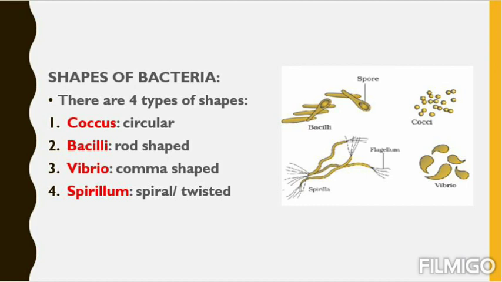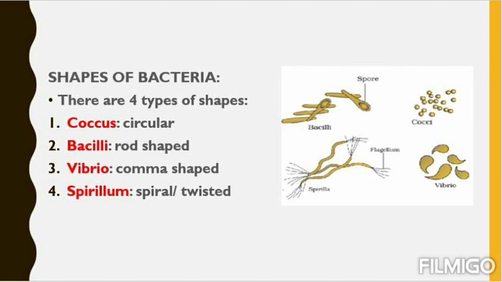Now we will see what are the basic shapes of bacteria. In your book it has 4 shapes. Many shapes are there, but you have to read only 4 shapes. First one is coccus. Coccus means circular shaped bacteria. In the diagram you can see. Then bacilli, these are rod shaped bacteria. In that rod shaped bacteria you can see the spores also. We can spot the spore.